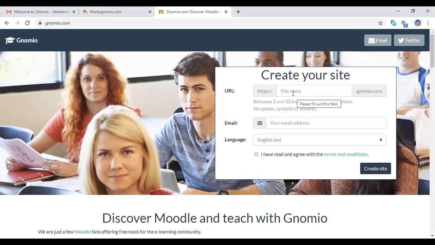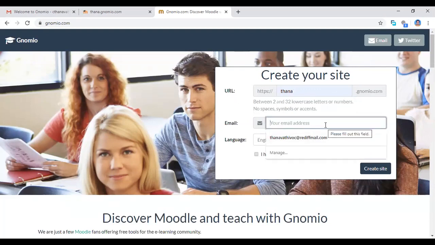Whichever URL name you want, you type here, between 2 and 32 lowercase letters or numbers, no spaces. This is starting with https://. Here you type which site you want. I type my name, Dana. I want to create the Moodle website for an individual. That's why I use my name, dana.genomia.com. This is my Moodle website URL.